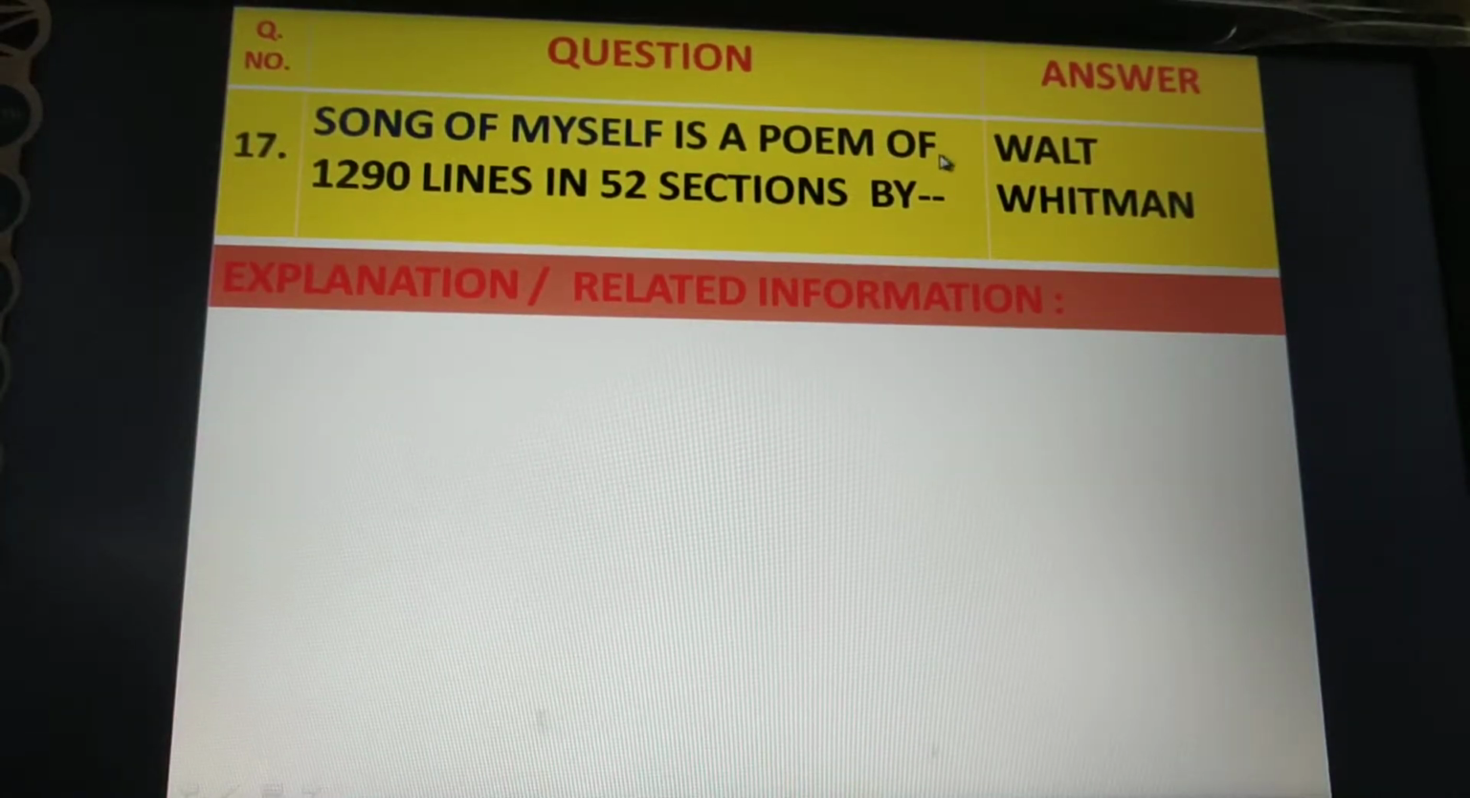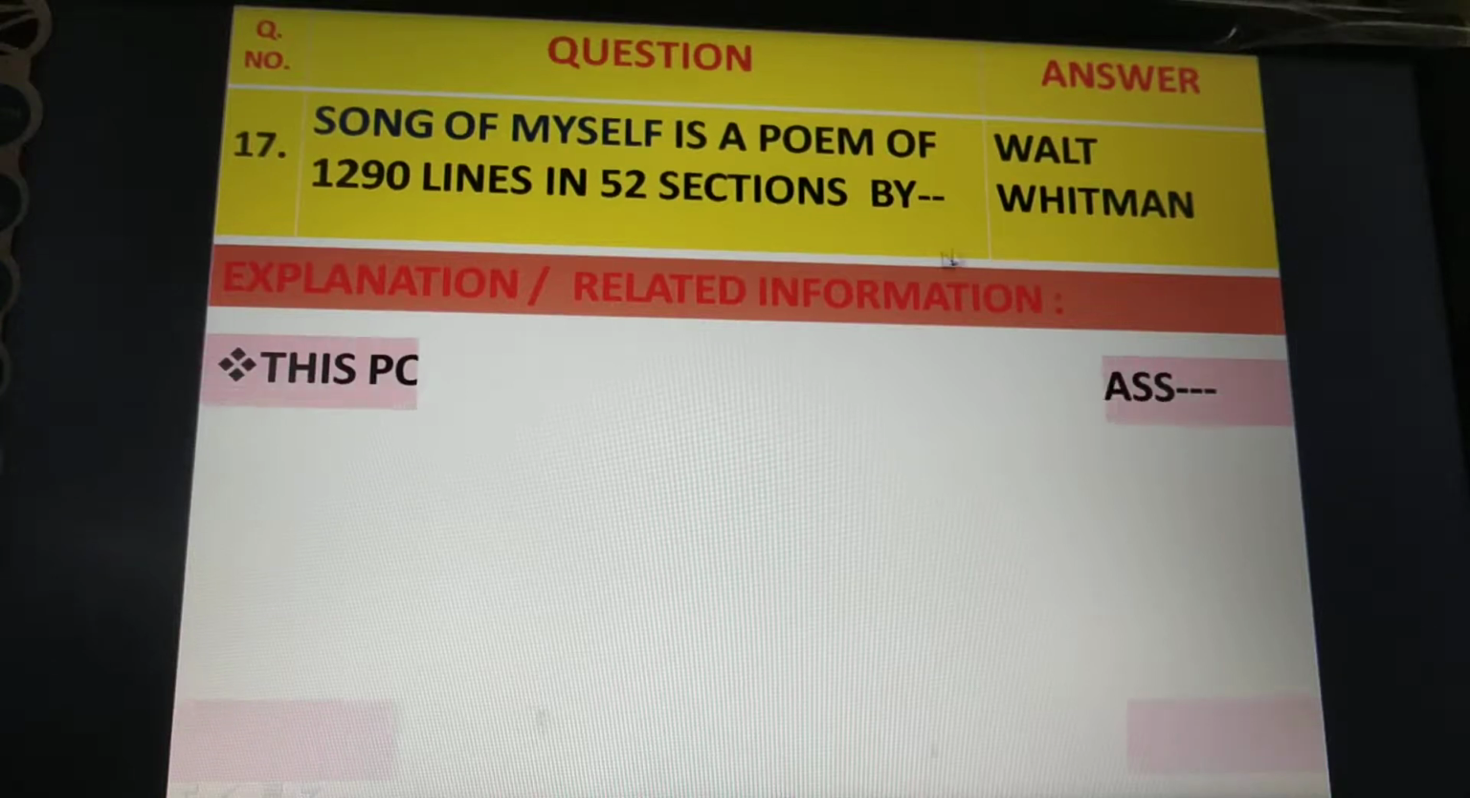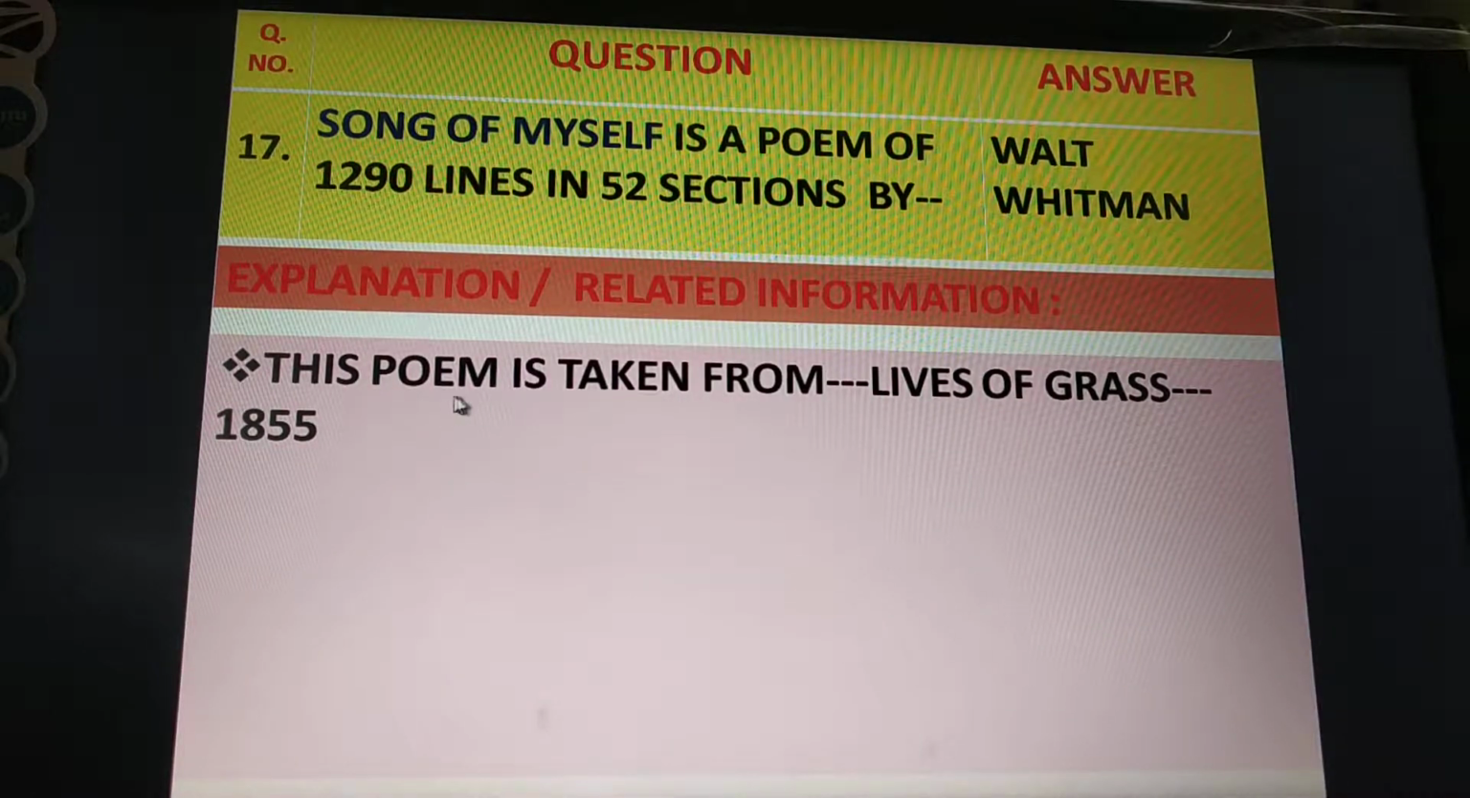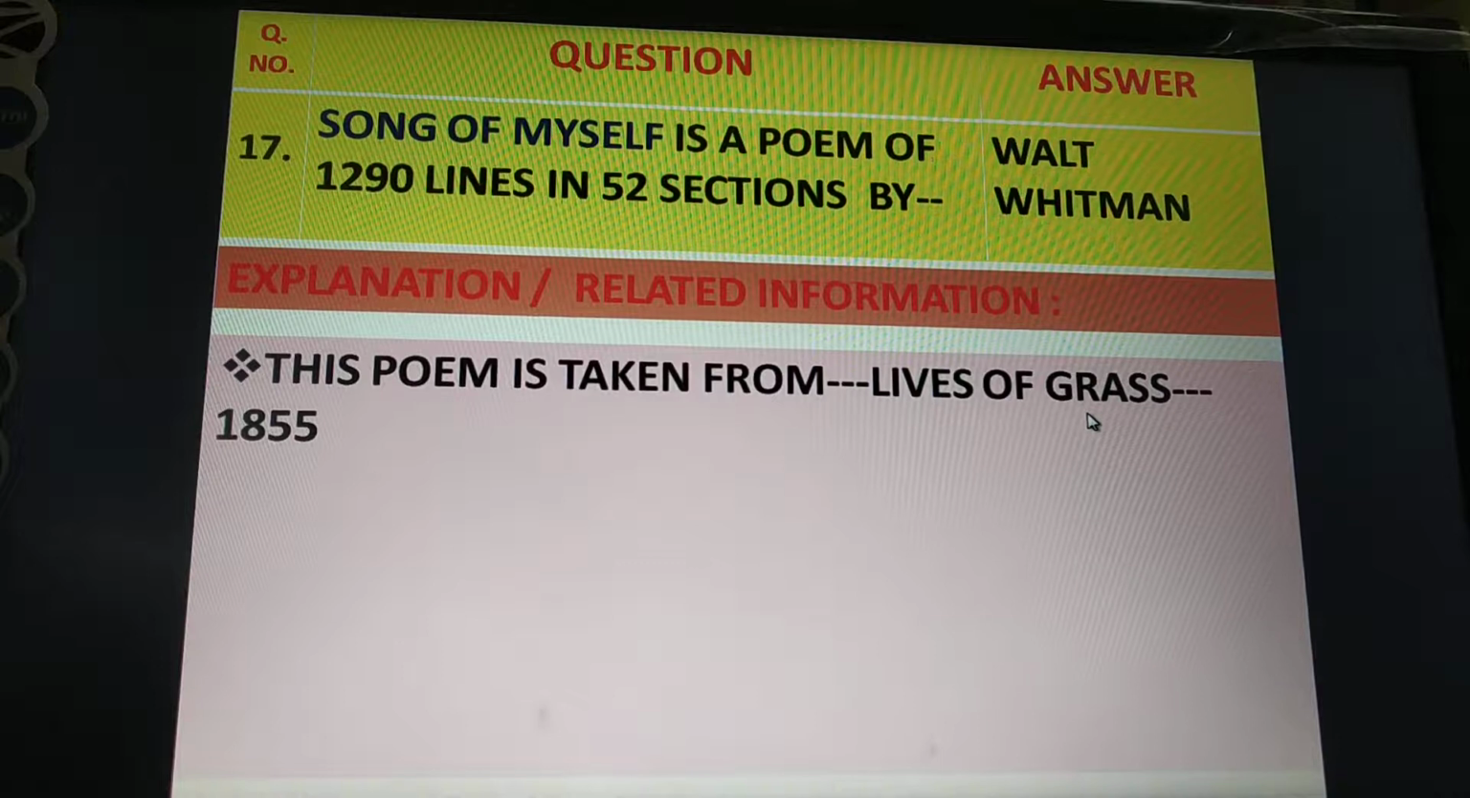Song of Myself is a poem of 1290 lines. It has 52 sections, and this Song of Myself was written by Walt Whitman. He was an American poet. The Song of Myself is found in the book Leaves of Grass, written by Walt Whitman, and Leaves of Grass was published in 1855.